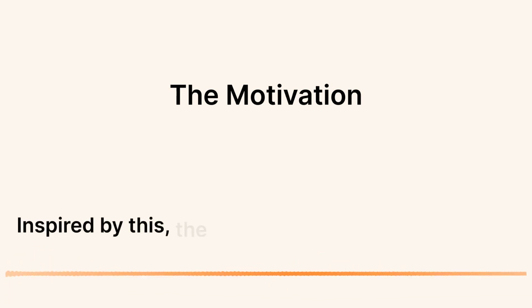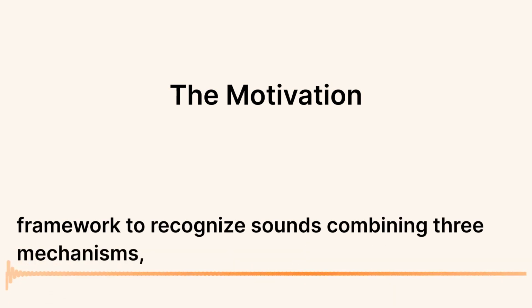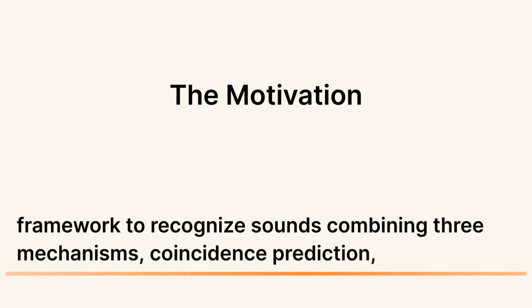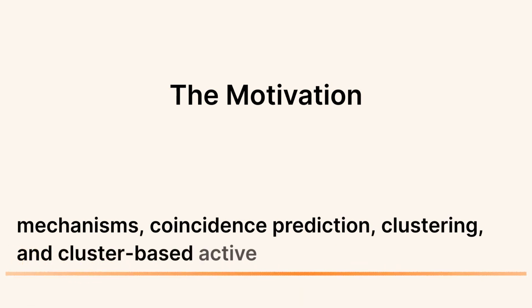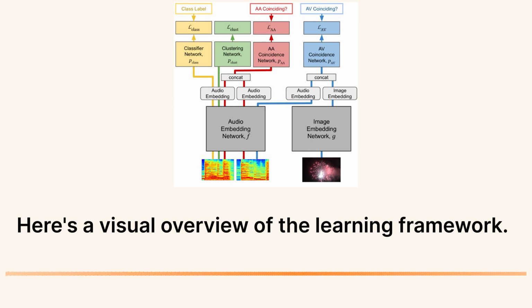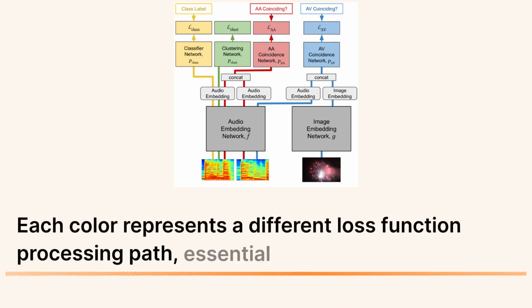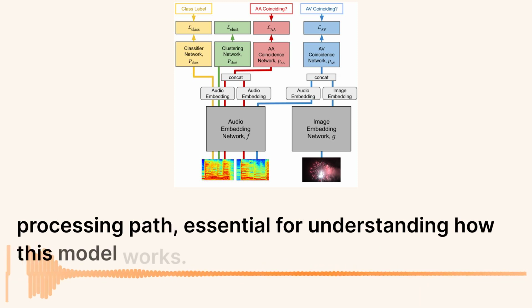Inspired by this, the researchers propose a framework to recognize sounds combining three mechanisms: coincidence prediction, clustering, and cluster-based active learning. Here's a visual overview of the learning framework. Each color represents a different loss function processing path, essential for understanding how this model works.